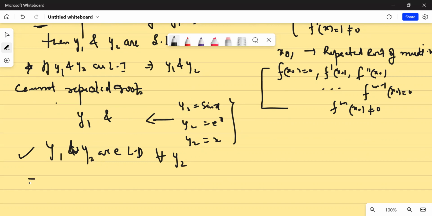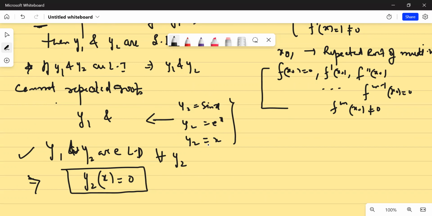So there is no such function except 0 which satisfies this. If y2 is 0, then y1 will always be linearly dependent on it. So y2 cannot be all these choices. For example, if y2 is any non-zero function, which can be sine x, exponential e to the power x, x square, anything, it says that y1 and y2 are linearly dependent on each other for all choices of y2.